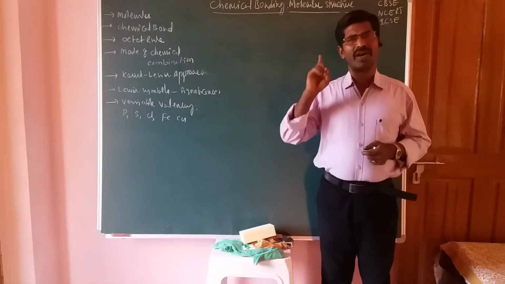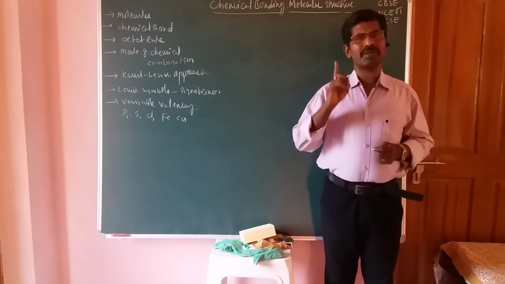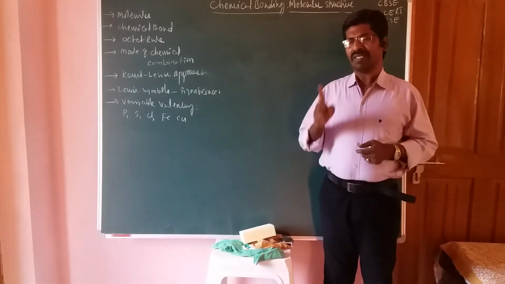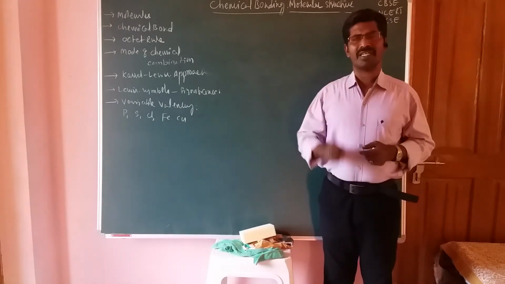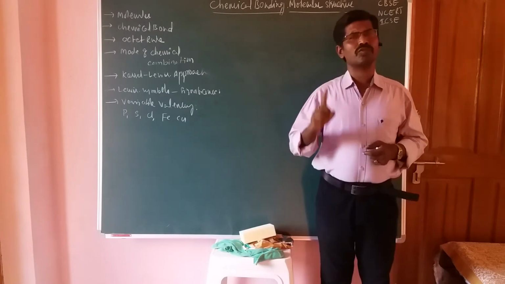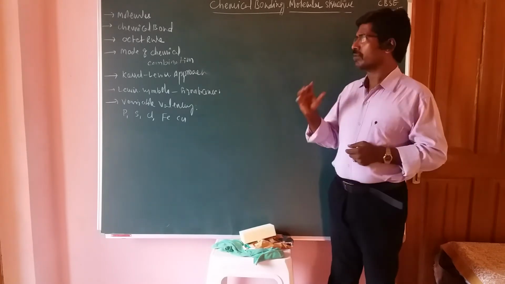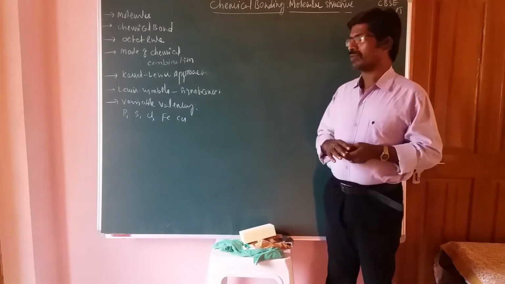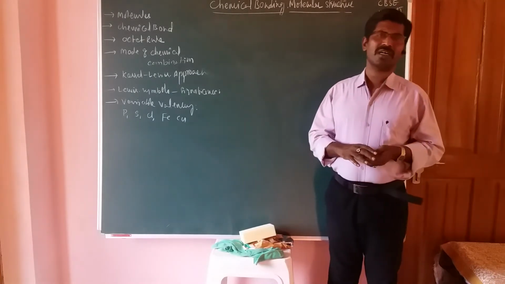It attains the nearest noble gas configuration. That phenomenon is called the octet rule. Okay friends, that is the octet configuration or octet rule.